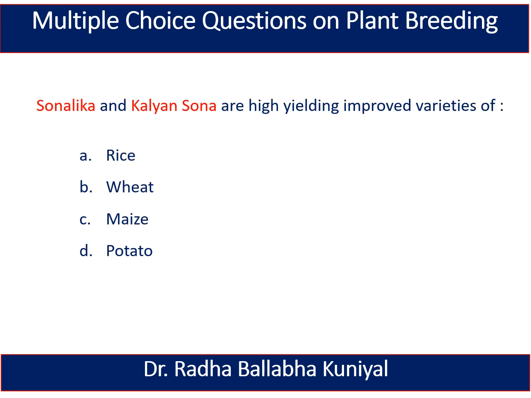The next question is, Sonalika and Kalyan Sona are high yielding improved varieties of rice, wheat, maize, or potato. And the correct answer is wheat. Sonalika and Kalyan Sona are again the improved varieties of wheat.